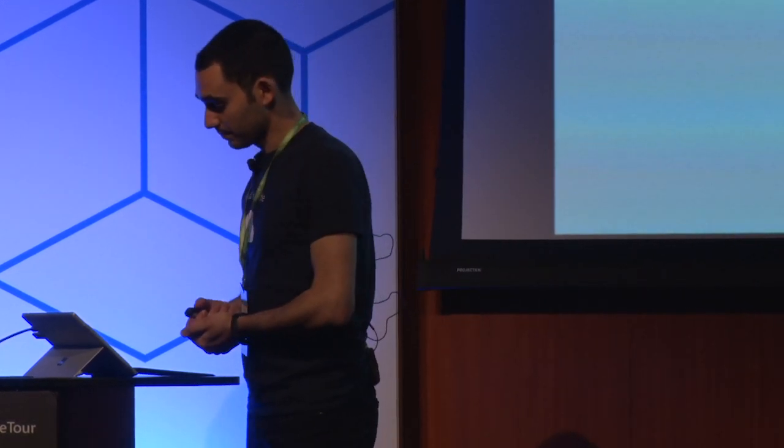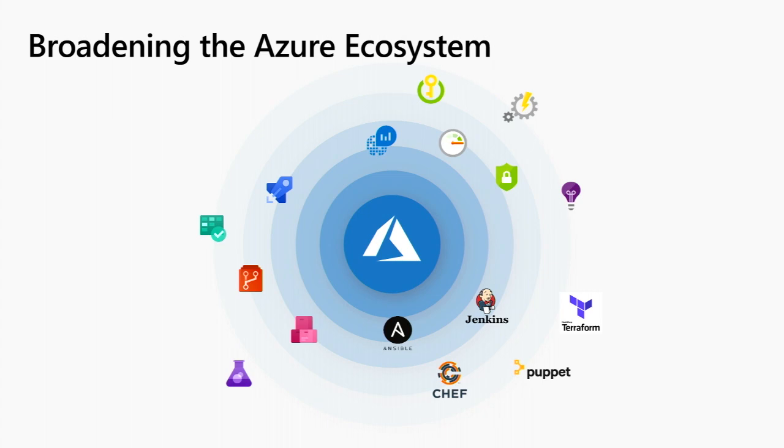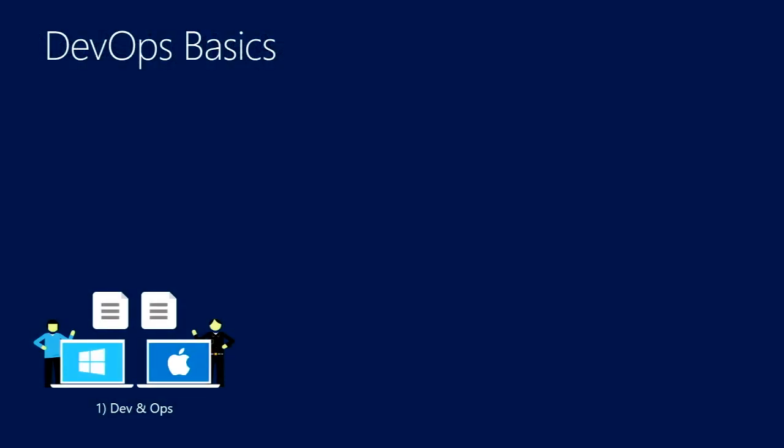And also, Azure DevOps, like I said, is extensible, so we can use it with many other platforms. It's not only Microsoft products, but we can use it with Jenkins, Terraform, Puppet, Chef, Azure, of course, and many, many other services. What we'll try to do today is take a simple project, a simple website, and we will implement the DevOps practices on that project from scratch to deployment on Azure.